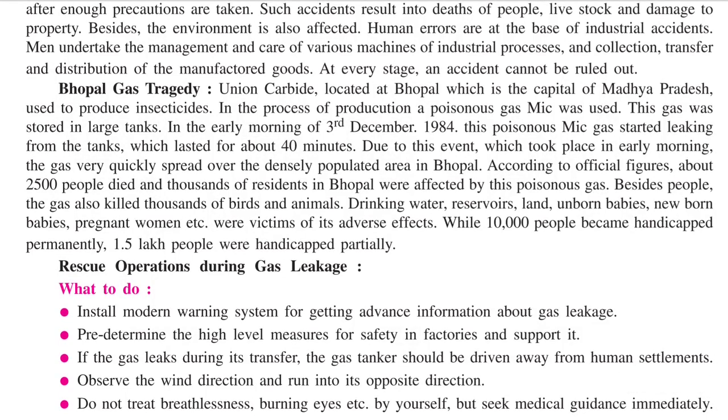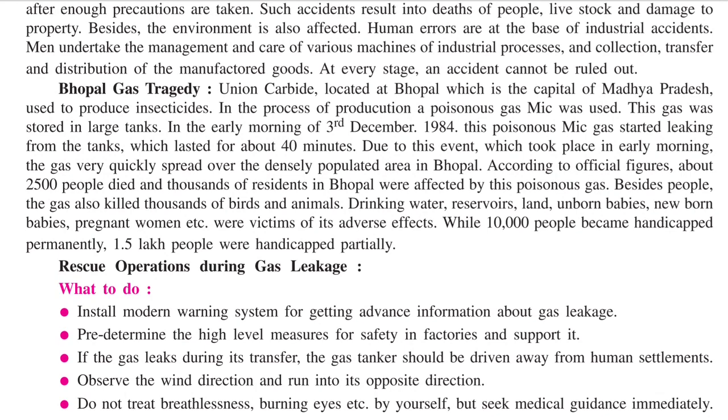What happened during the Bhopal Gas Tragedy is that Union Carbide, the name of a factory located at Bhopal, the capital city of Madhya Pradesh, used to produce insecticides. Insecticides are the chemicals which are spread in the fields, in the crops, so that we may avoid the growth of insects in our fields. In the process of production, the poisonous gas MIC was used, and this gas was stored in a large tank. In the early morning of 3rd December 1984, this poisonous MIC gas started leaking from the tanks,